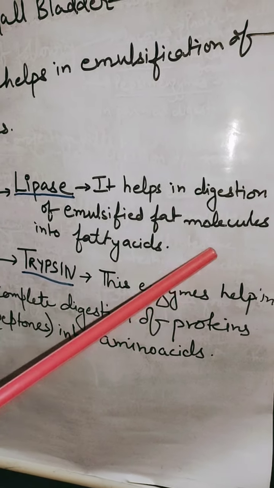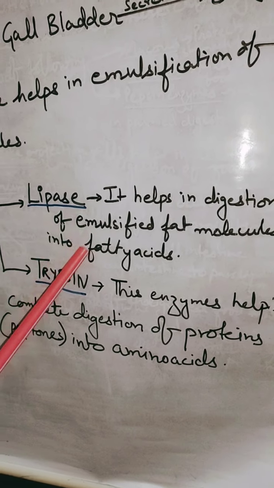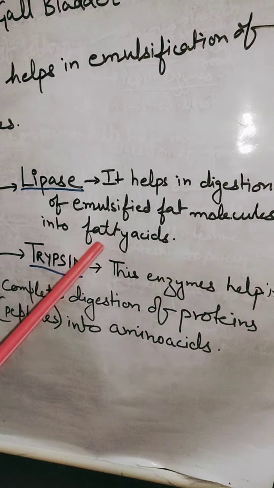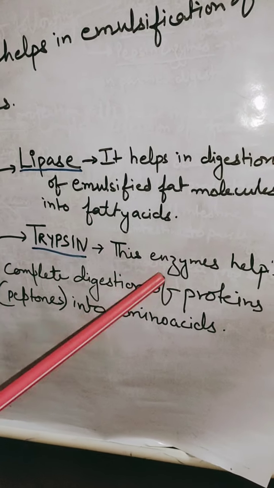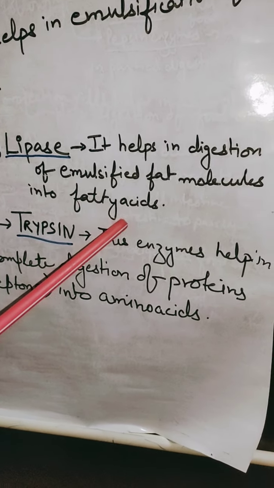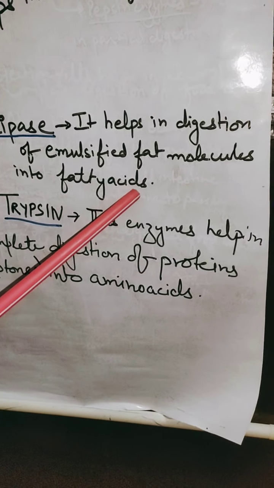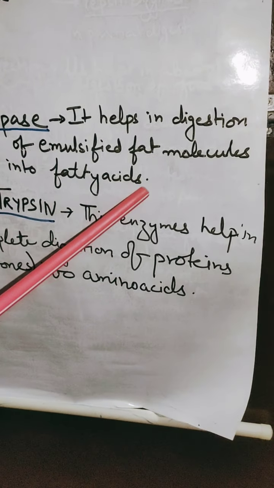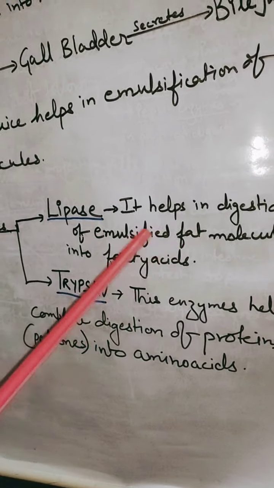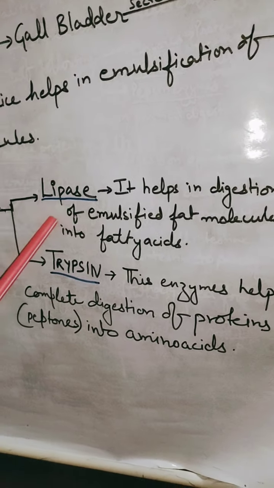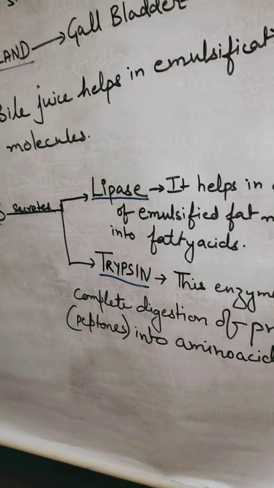There the molecules are converted into a very simple substance, fatty acid. Now this fatty acid will get absorbed by our small intestine. It is required by our body for giving energy. So this digestion occurs by the help of lipase enzyme secreted by pancreas.